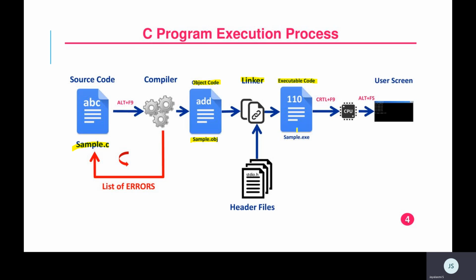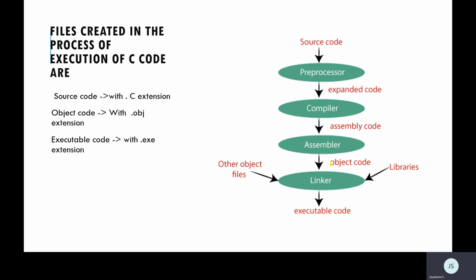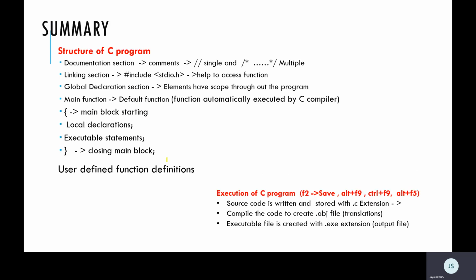Finally you get executable code stored with the extension .exe. So three files are created when executing my C code: .c source code, .obj object code, .exe executable. For example, if my program name is first.c, then first.c is the source file, first.obj the object file, and first.exe the executable file.